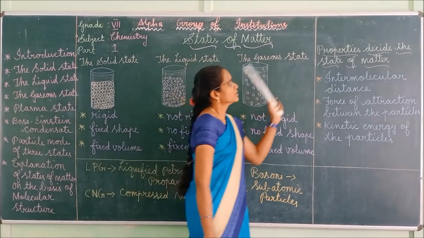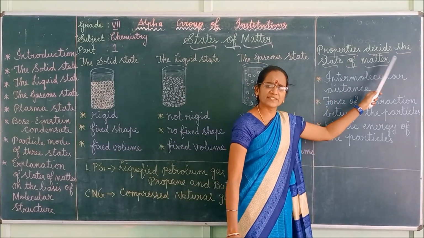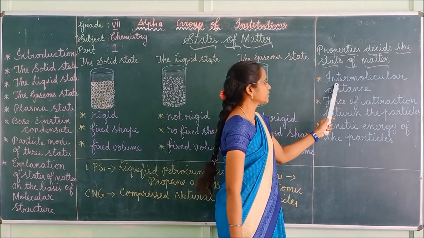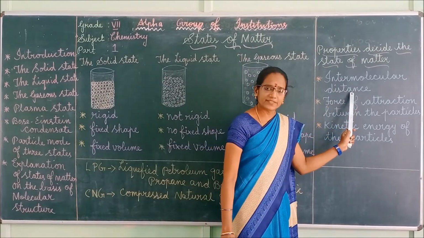Here are some of the properties which decide the states of matter. The first one is intermolecular distance.